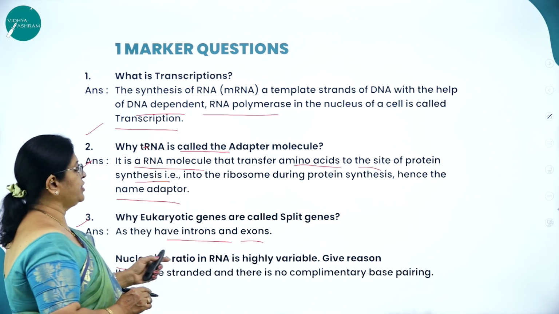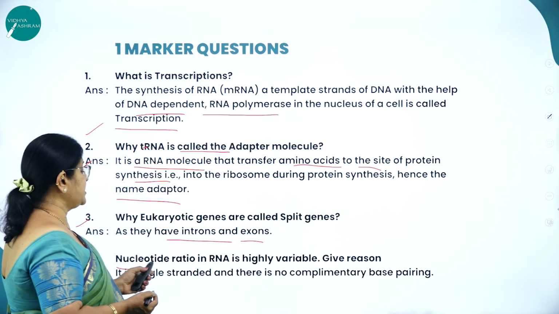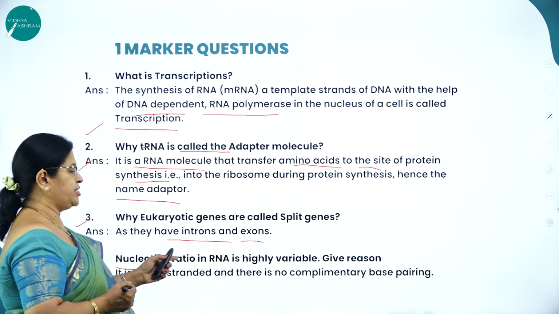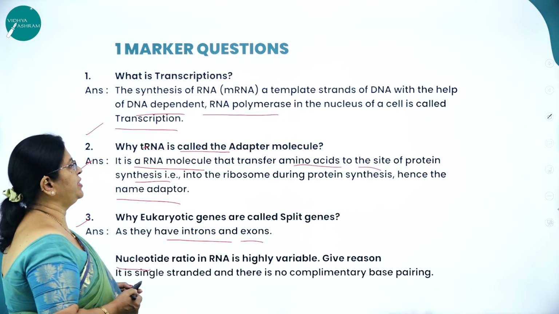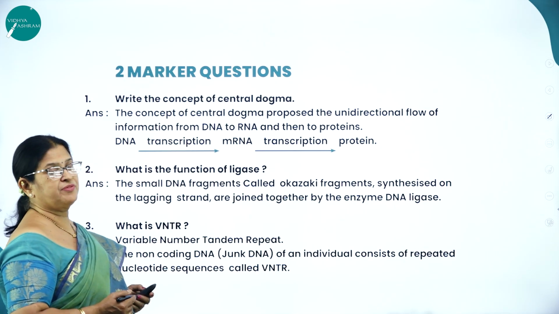Next, fourth question: nucleotide ratio in RNA is highly variable. Give reason. It is single stranded and there is no complementary base pairing, hence the nucleotide ratio in RNA is highly variable. Then a 2-marker question: write the concept of central dogma.